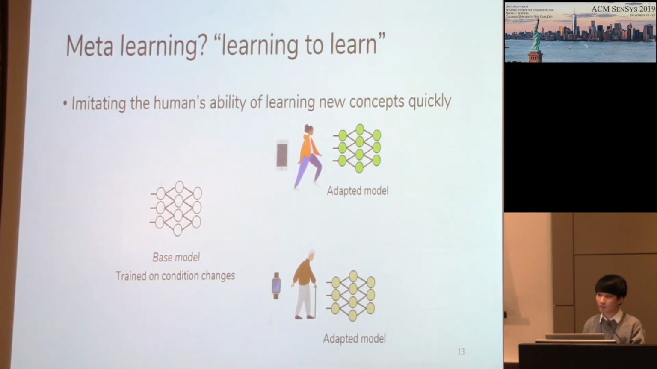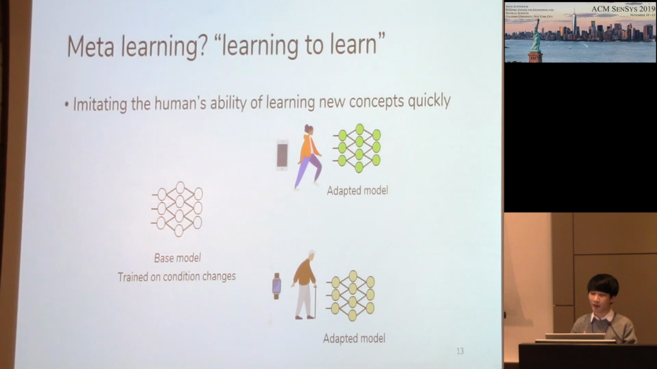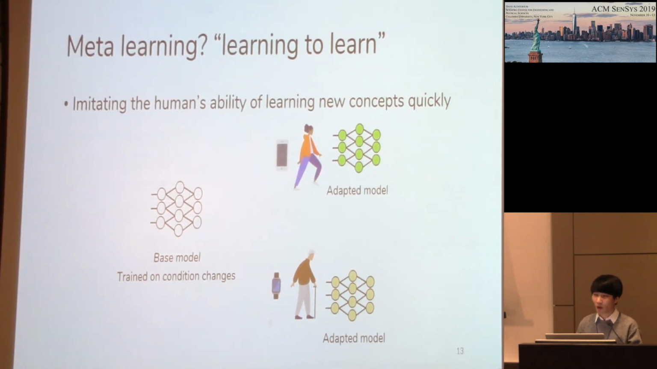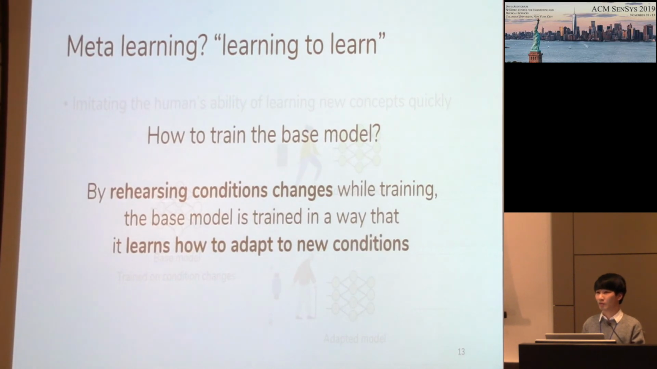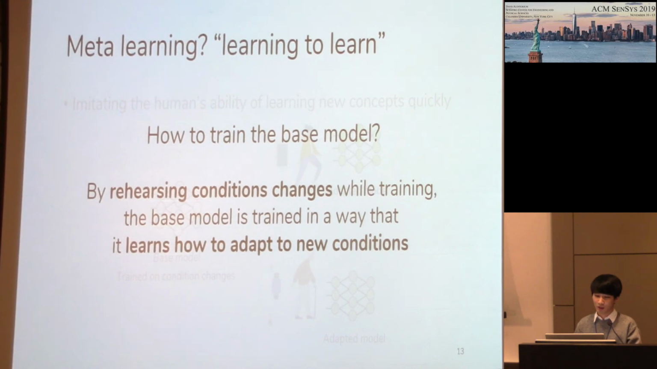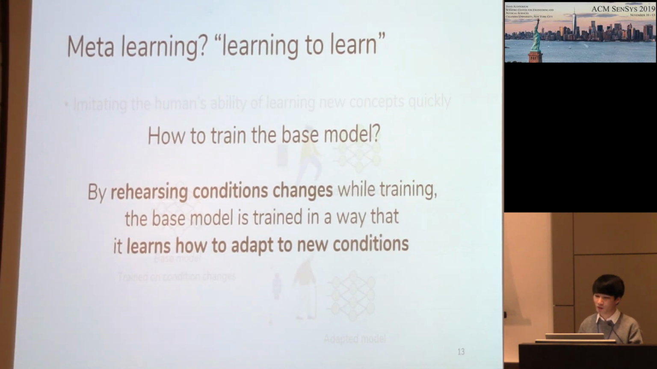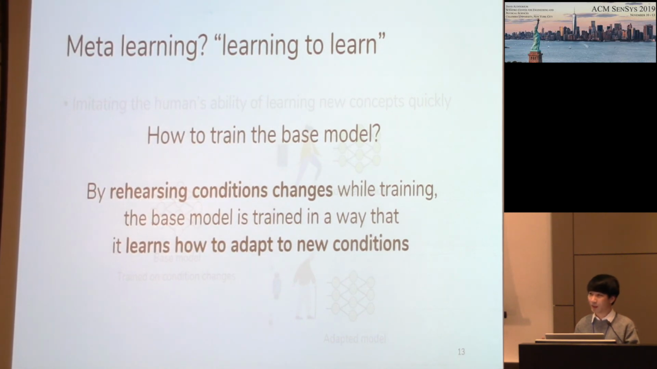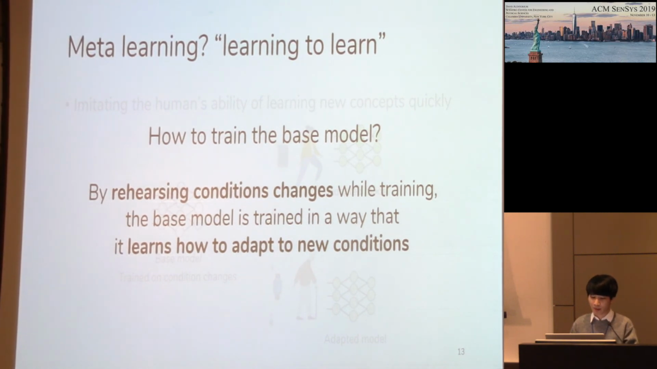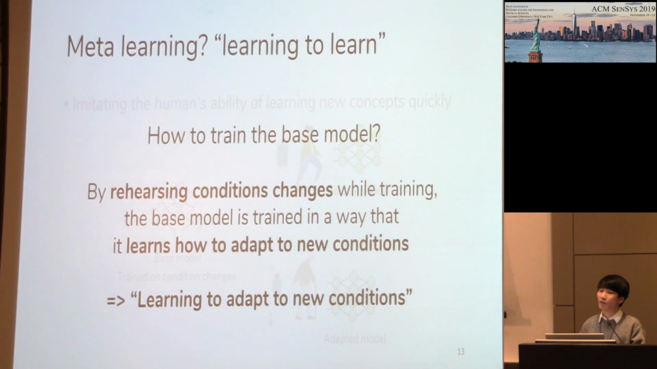But this is possible only if the base model is trained in a way that it can adapt to condition changes. So the question is how to train the base model. Our key intuition in adopting meta-learning here is that by rehearsing condition changes while training, the base model will be trained in a way that it can adapt to condition changes. So the objective of meta-learning here is learning to adapt to new conditions.